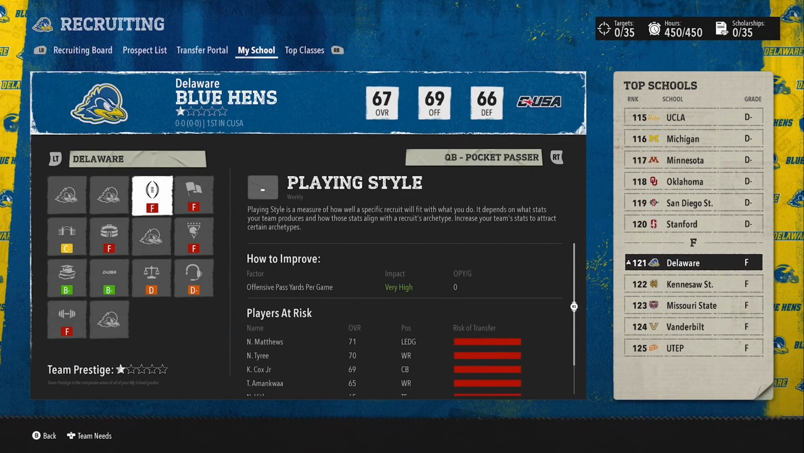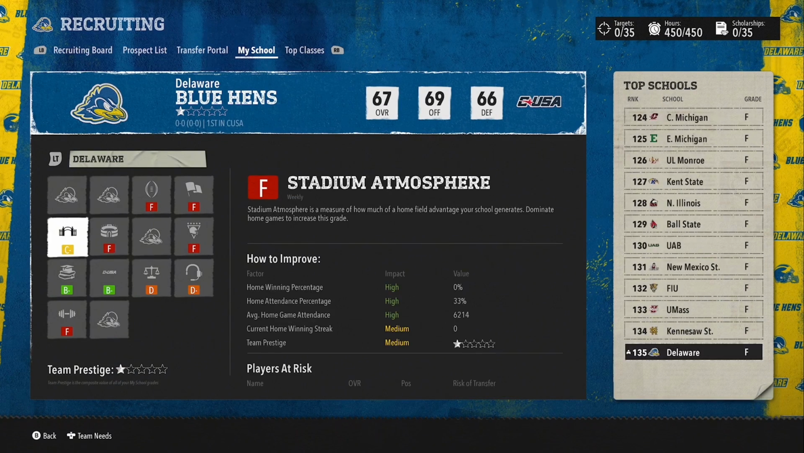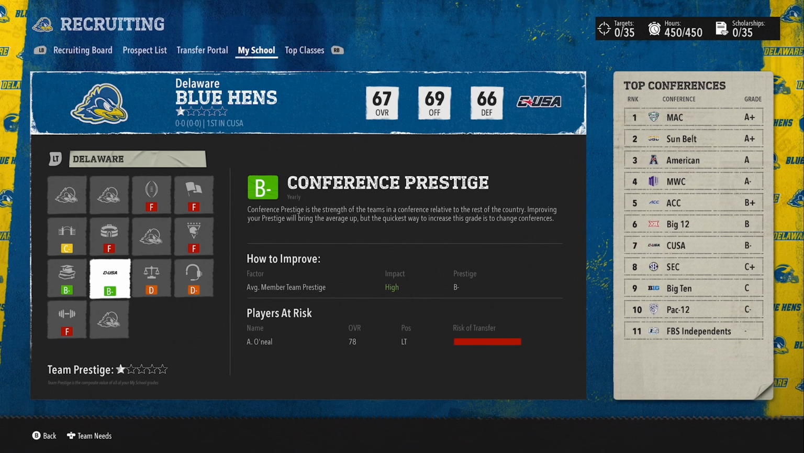But yeah, I just want to take a look at the school grades. I want to see the Conference Prestige. The MAC is now the most prestigious conference, followed by the Sun Belt, which is Big 10 and SEC, basically. But in my opinion, the SEC is better. Well, I guess they're tied for first because it's A+ for both. Then we have the A for the American, which is the ACC, and the Mountain West is the Big 12. They have an A as well, and the ACC is a B+.